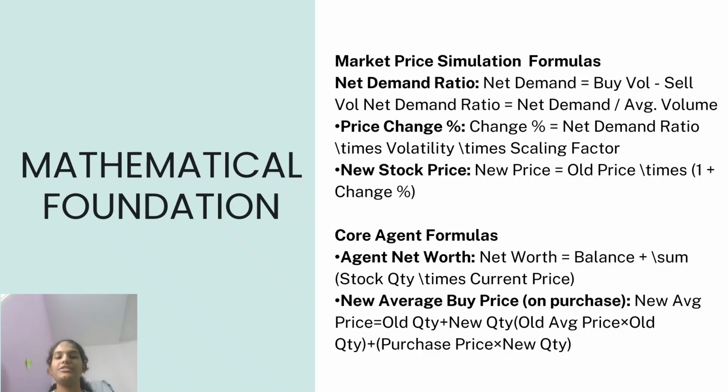Each agent also tracks its net worth, which is its remaining balance plus the total value of its own holdings. When agents buy more, their average buy price changes accordingly. All these formulas together make the market dynamic and realistic, where prices constantly adjust just like in the real world based on demand, supply, and volatility.